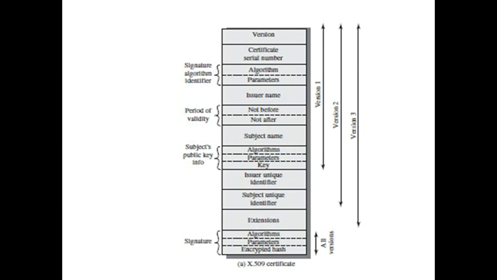So this X.509 is an ITU standard specifying the format for public key certificates.